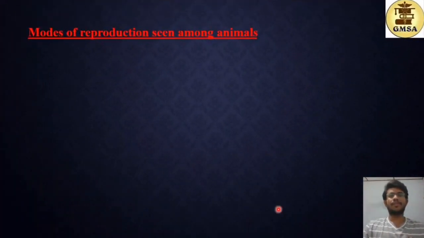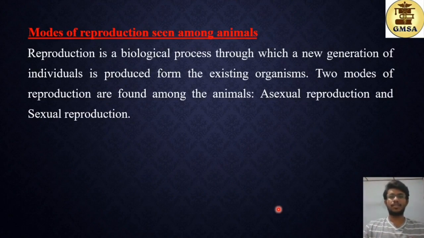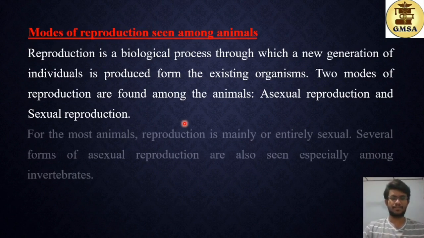First of all, the modes of reproduction seen among animals. Reproduction is a biological process through which a new generation of individuals is produced from the existing organisms. So this is the basic definition for reproduction. Two modes of reproduction are found among the animals: asexual reproduction and sexual reproduction. So we'll be studying about these two in the next few slides.